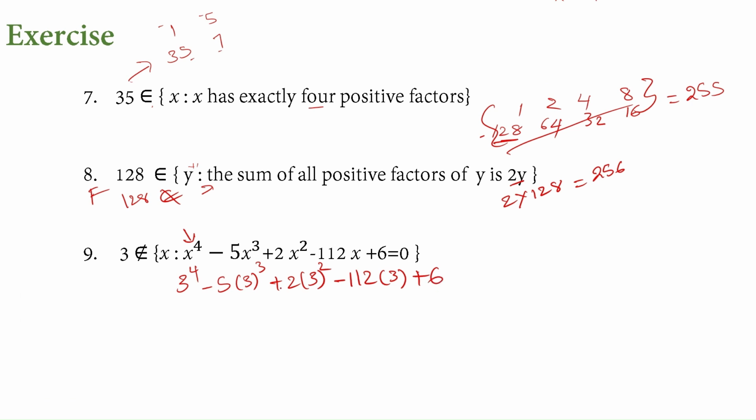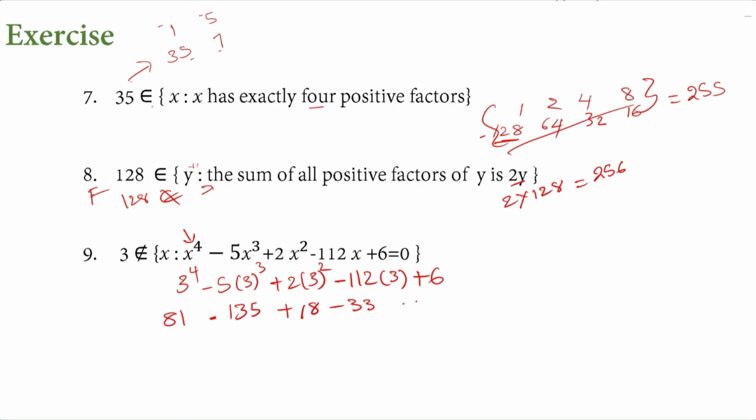Now if we write this, it is 81 minus 135, and then we have 18, and this is 336 plus 6.